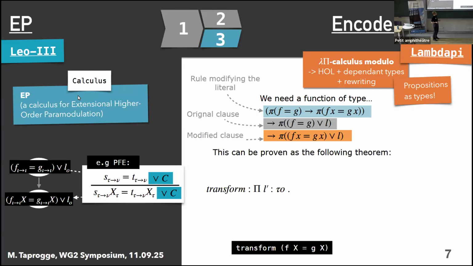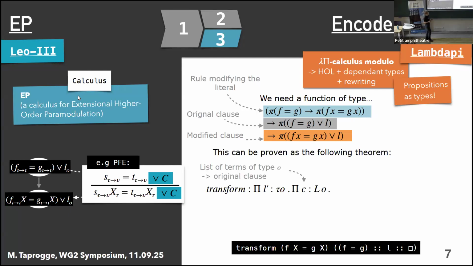And we need to instantiate this theorem transform with a few things. The first thing is the literal that we're trying to prove. So in our case, this would be f x equals j x. The second thing, and here we're now using some of the encodings from the standard library of lambda pi, is a list of terms of type omicron. So this here is given basically by this L and omicron. This just declares C to be a list of object level propositions, and this is going to be the representation of our clause now.